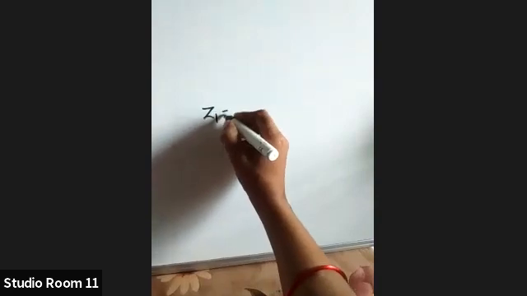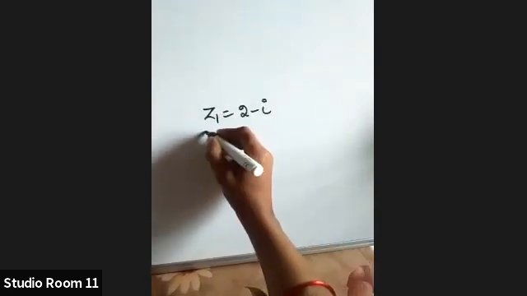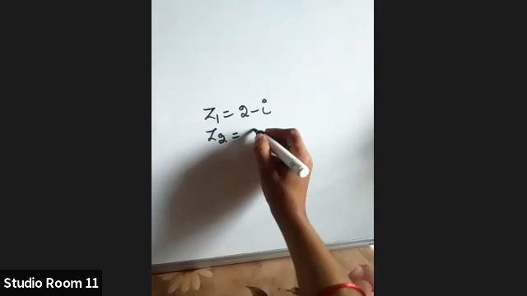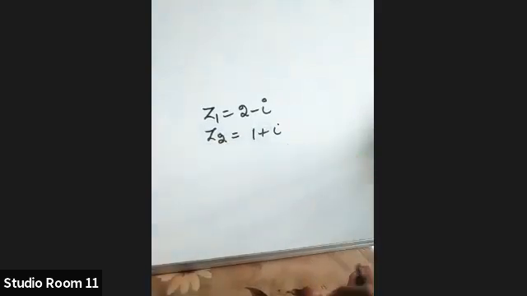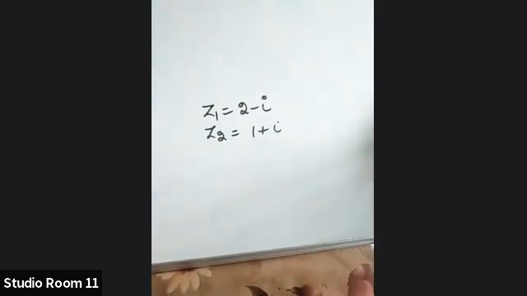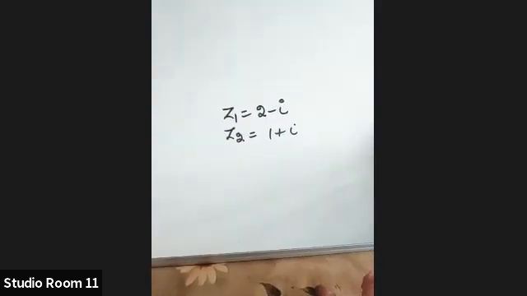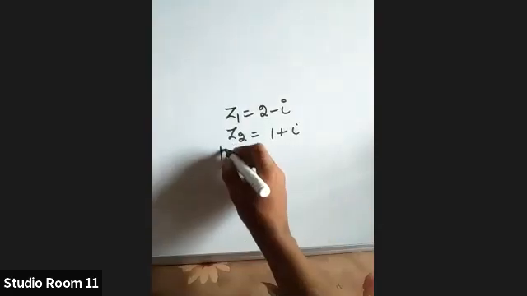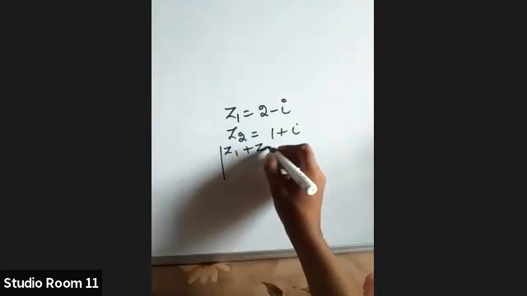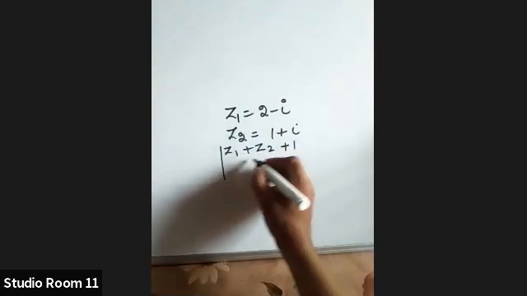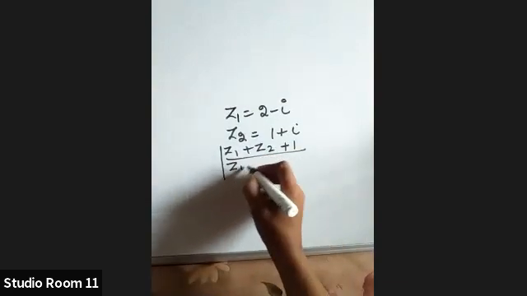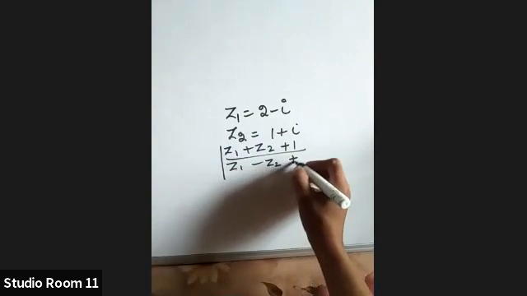If Z1 is equal to 2 minus I, Z2 is equal to 1 plus I, find the modulus of Z1 plus Z2 plus 1 by Z1 minus Z2 plus 1.